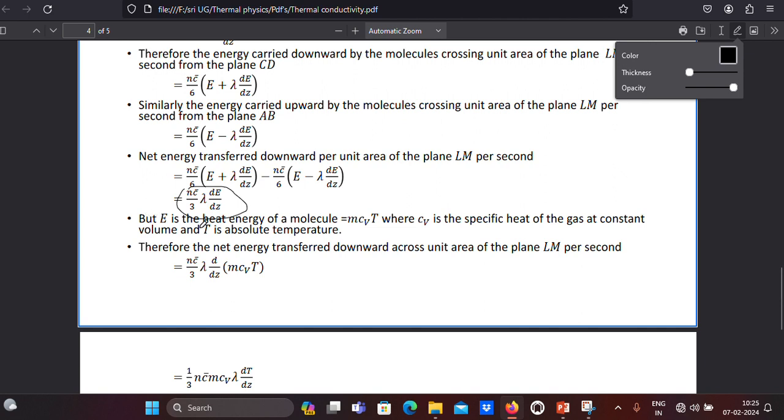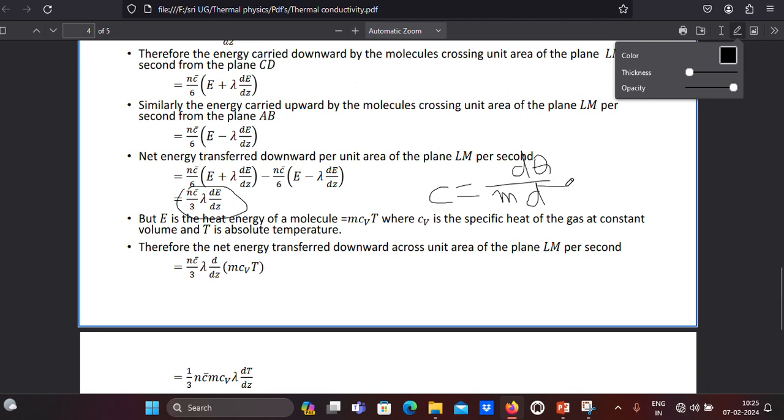Next, E is the heat energy of a molecule, mcvT, where cv is the specific heat of the gas at constant volume and T is absolute temperature. See here, how has this formula come? From the specific heat formula. What is the specific heat formula? Specific heat is denoted by C and it is written as dq by m into dT.